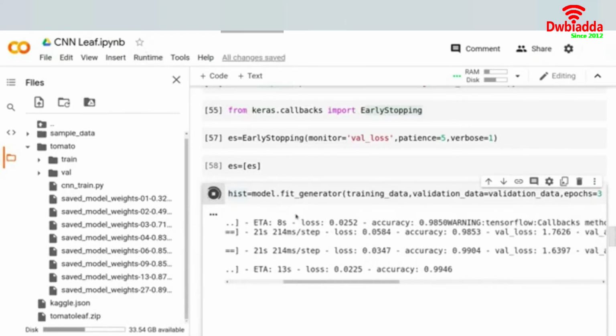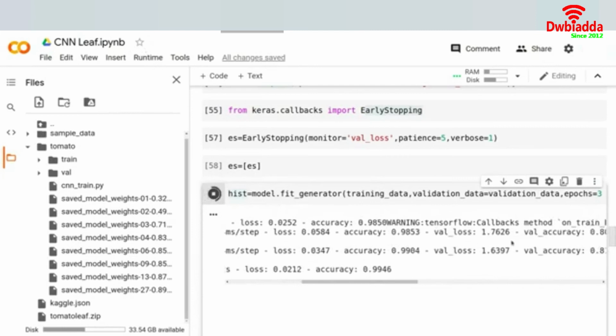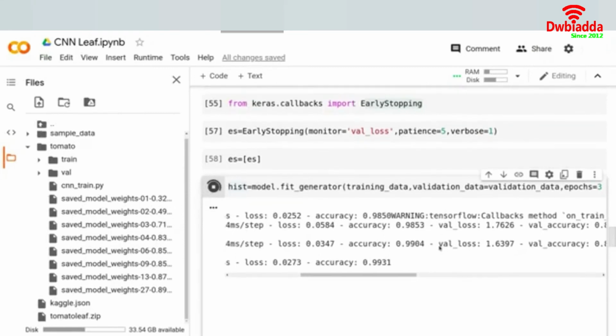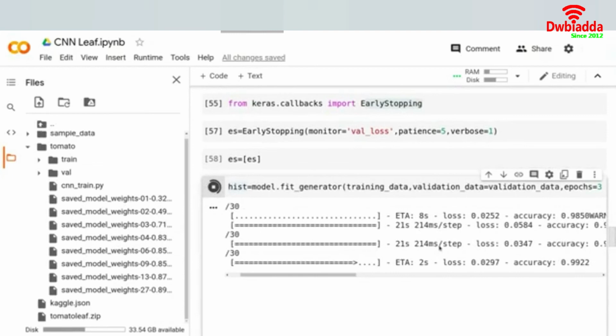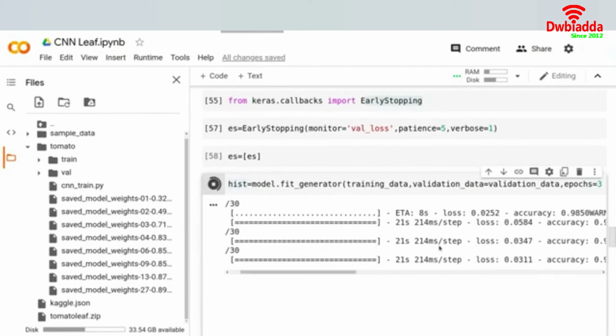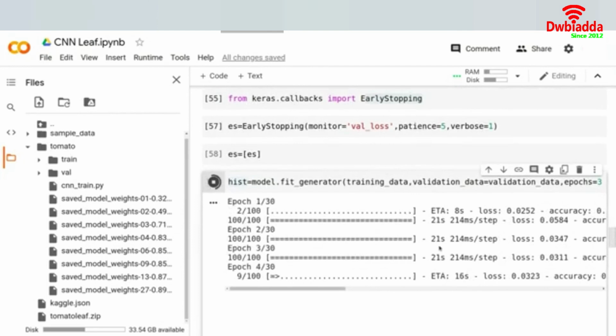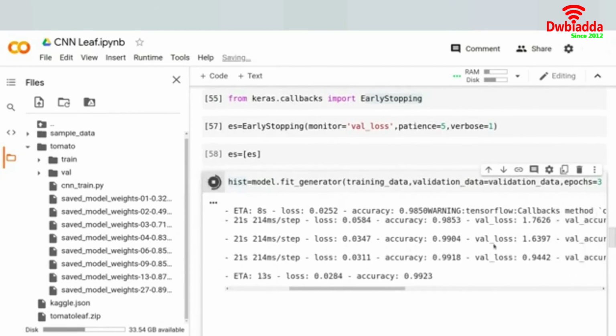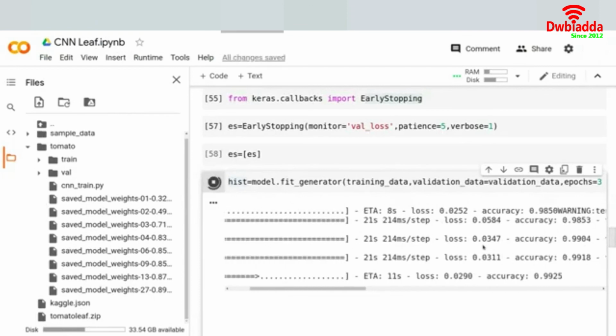So again, the validation loss is now 1.63927, down from 1.76. That is, the validation loss has actually improved. And if it does not improve for, let's say, 5 epochs, it will stop the training there. All right, so let's see what happens. We'll watch until epoch number 5 and check what is happening. Again, the validation loss has decreased, so a good sign for us.